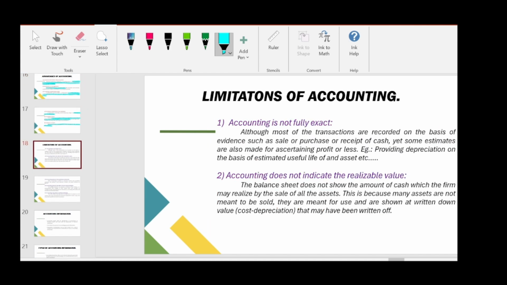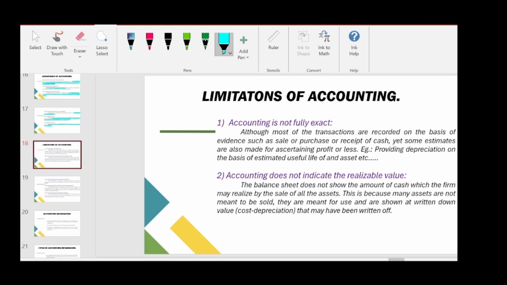And next is limitations of accounting. So when there are advantages, definitely we will have some disadvantages. So we have totally five limitations of accounting. The first one, accounting is not fully exact.